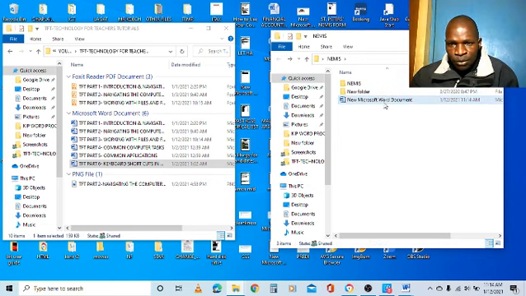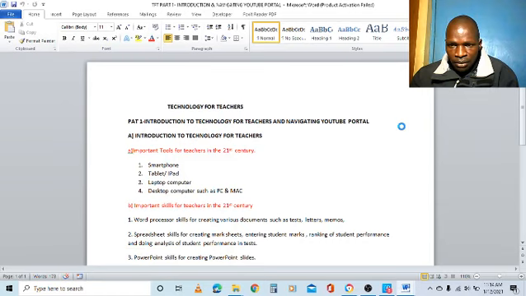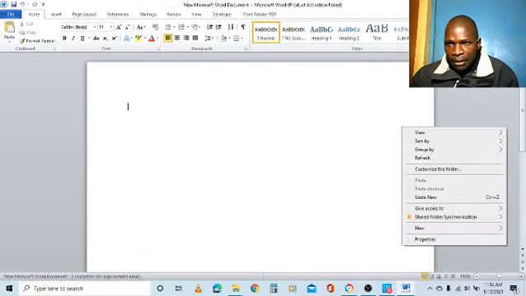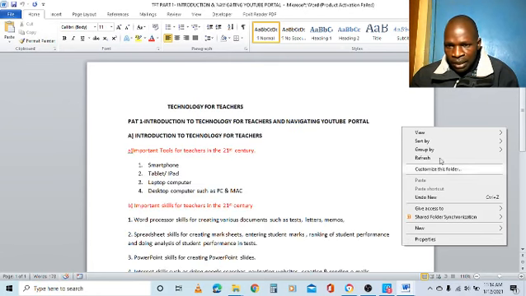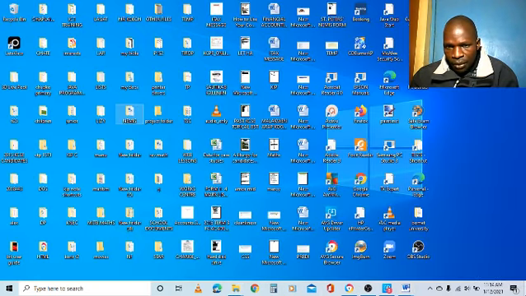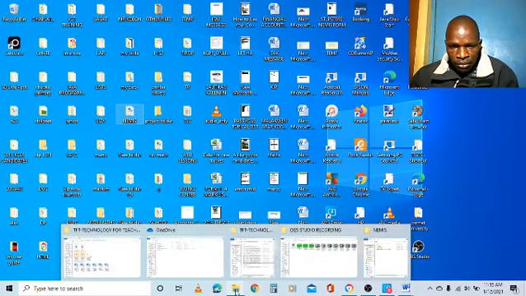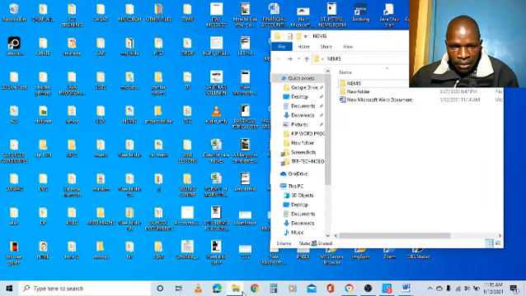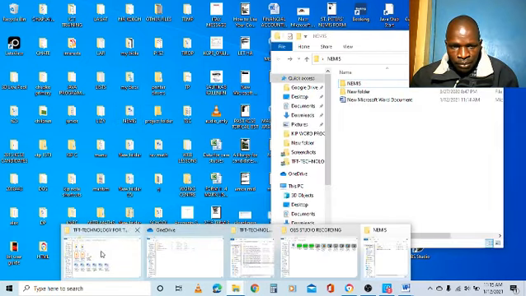So there is one I've created here. So this file I can move to the other folder. So I click to highlight and then drag it to the other folder. The new file I created is open, so I need to close it. The two folders need to be open, so that I'll be able to move files between the two.